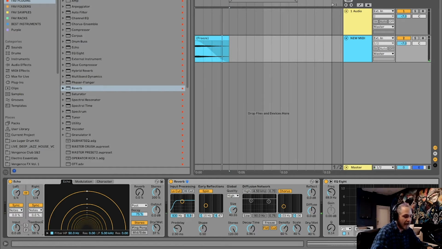Cool, and let's increase the feedback on the echo, and all that does is basically make the tail of the echo longer. Once you start reaching close to 100% on the feedback, it's basically going to be this looping kind of effect. It's never really going to go away. And when you go above 100 here, it's going to start to increase in volume. So be careful approaching that 100% mark on the feedback, but I am going to increase it a good amount.